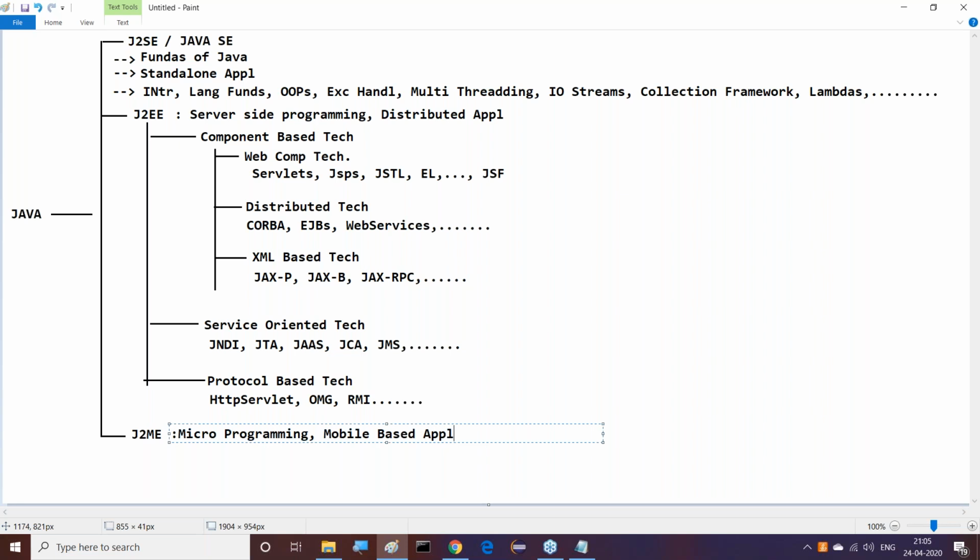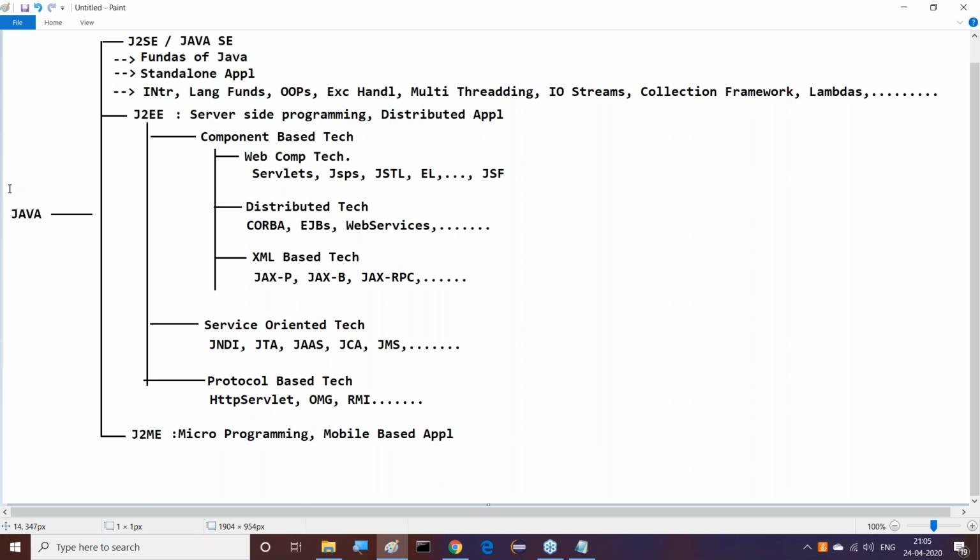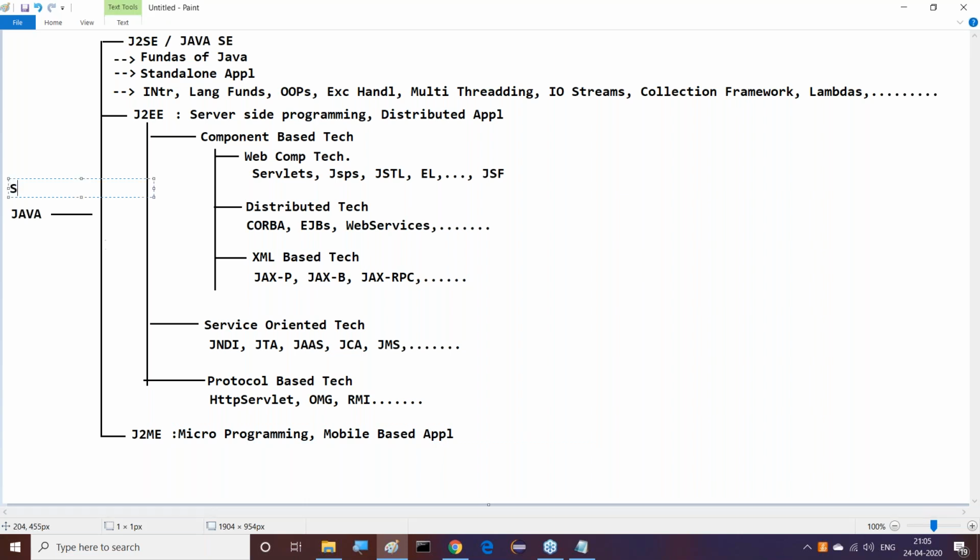So nowadays the focus is Java, in the sense J2SE and J2EE. That's it. Other technologies do not exist. Leave this one. J2ME is available literally, but it is almost dead in the outside market. Now these are the Java J2EE technologies which are provided by Sun, or we may call it Oracle Corporation. Finally, these are the things we can understand here.